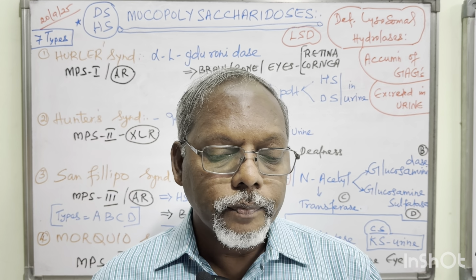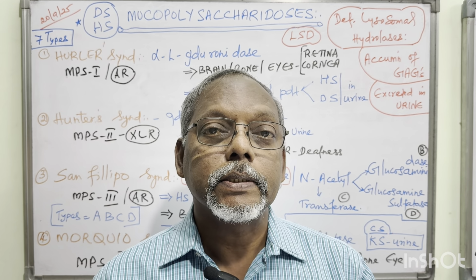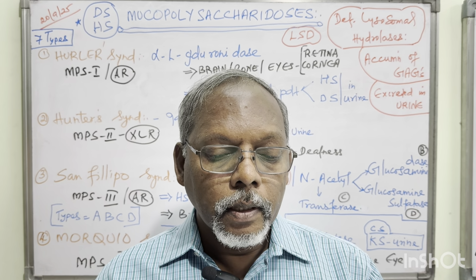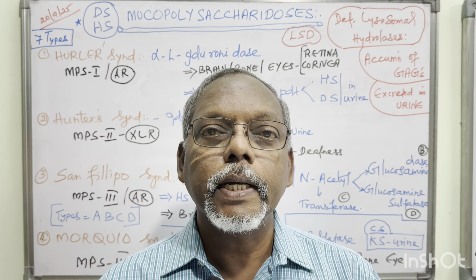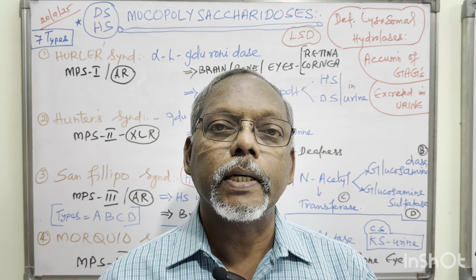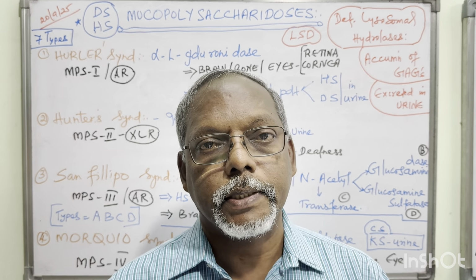The first point: these disorders are caused by the deficiency of enzymes in the degradation of glycosaminoglycans, or mucopolysaccharides.